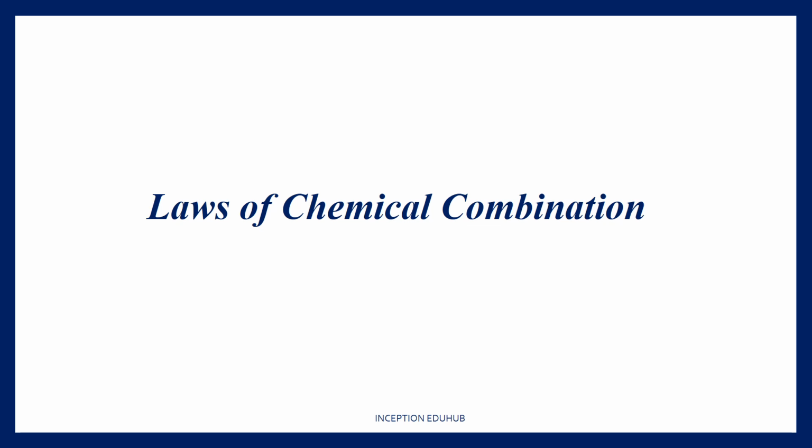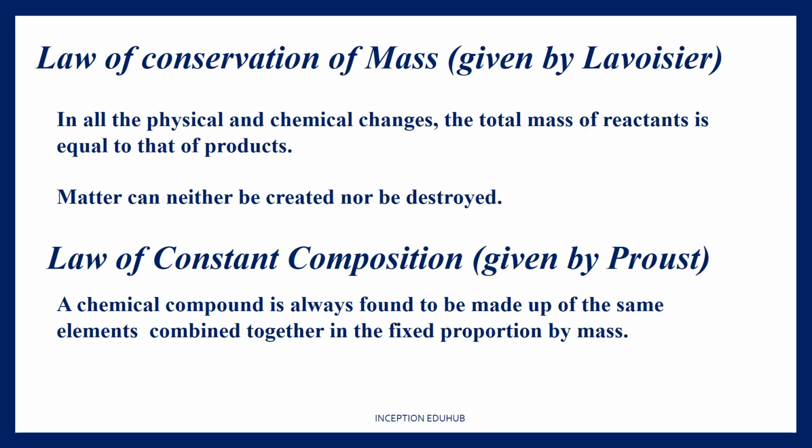These are the laws which actually govern how a chemical reaction takes place, and how a change is brought in the entities which we are taking, the reactants, as they convert into the products. So that is the reason these laws are important. We are going to start with the first law, the law of conservation of mass.